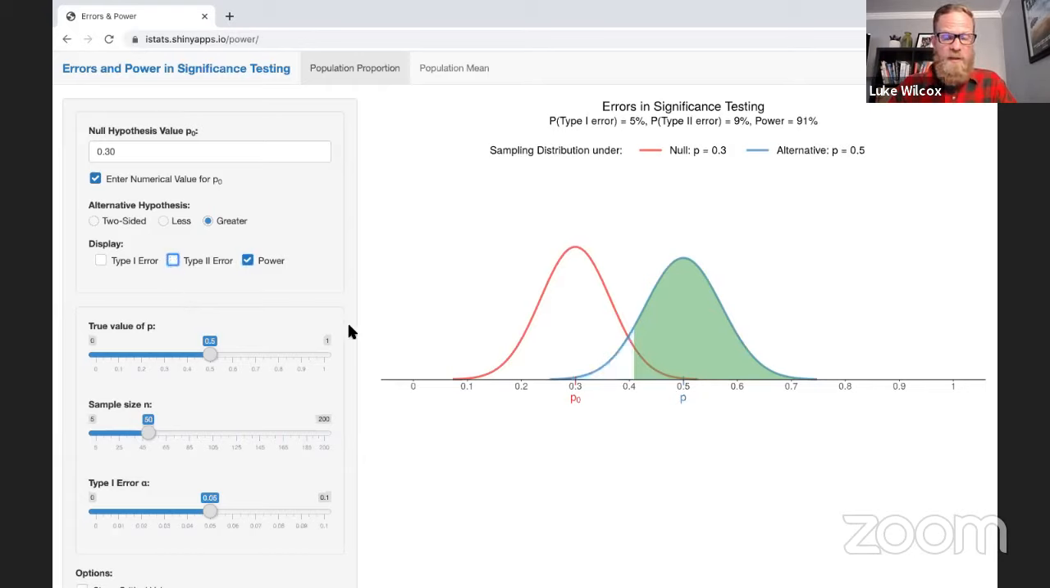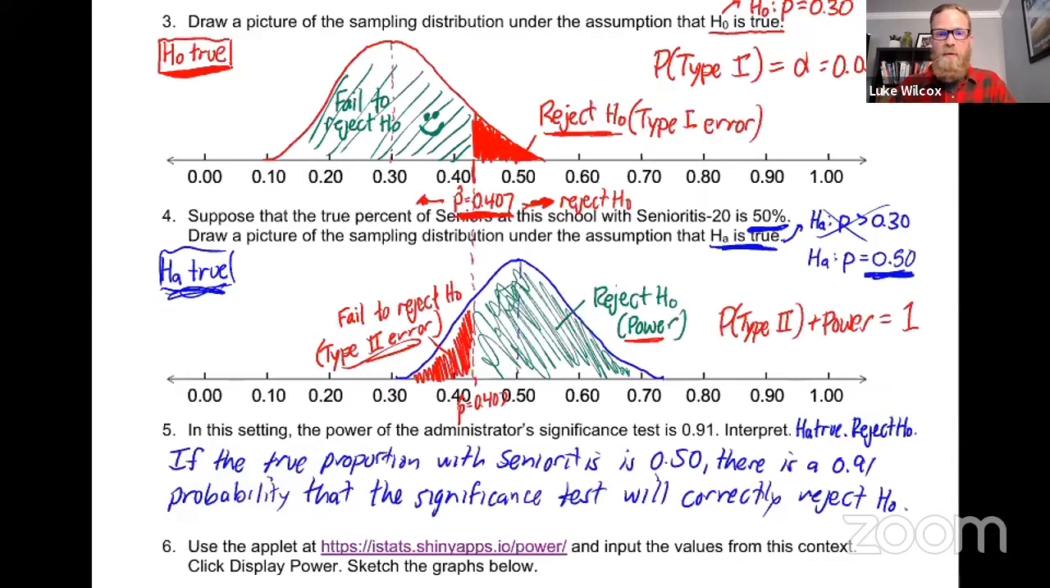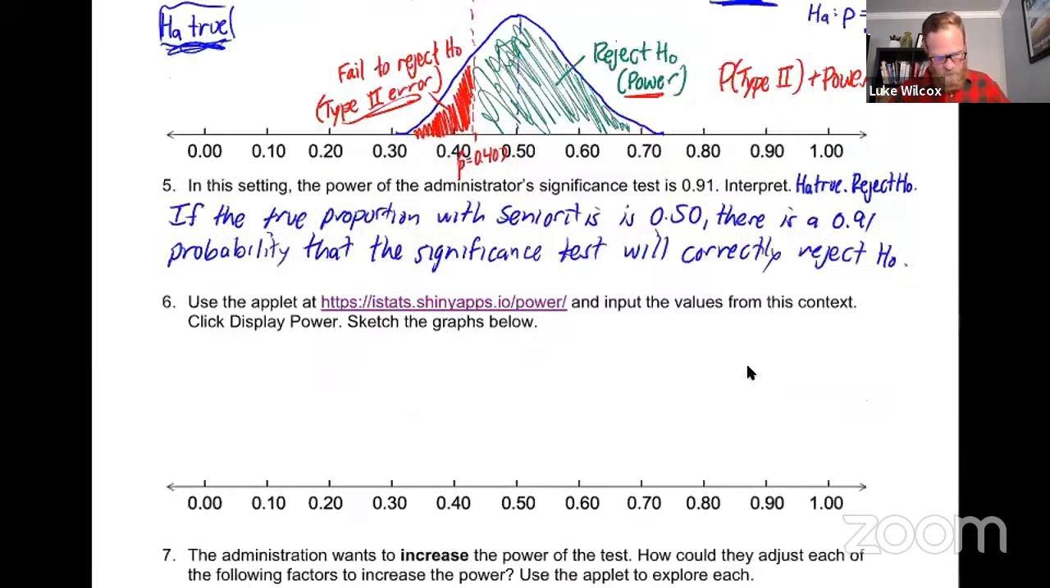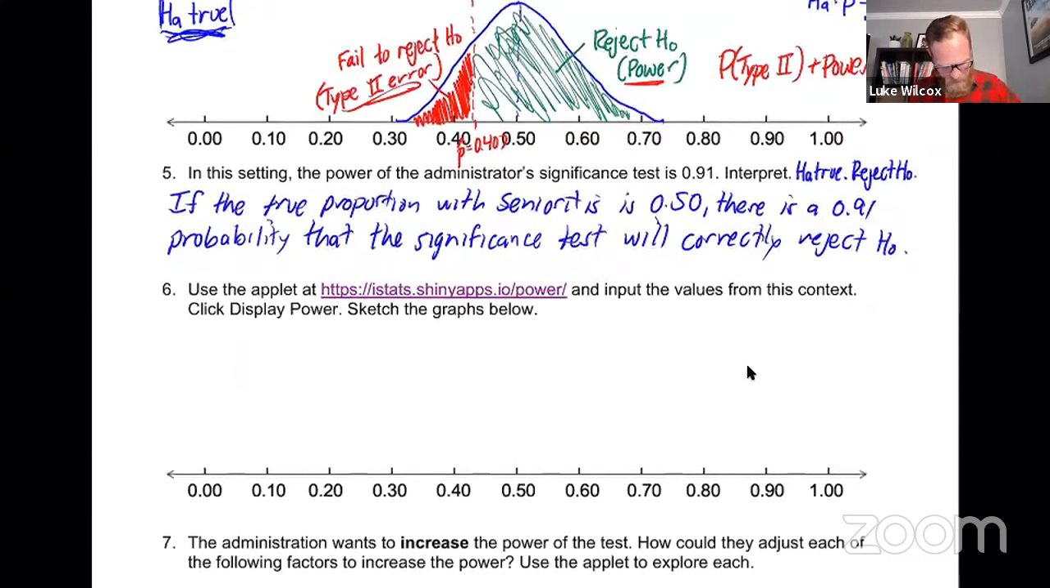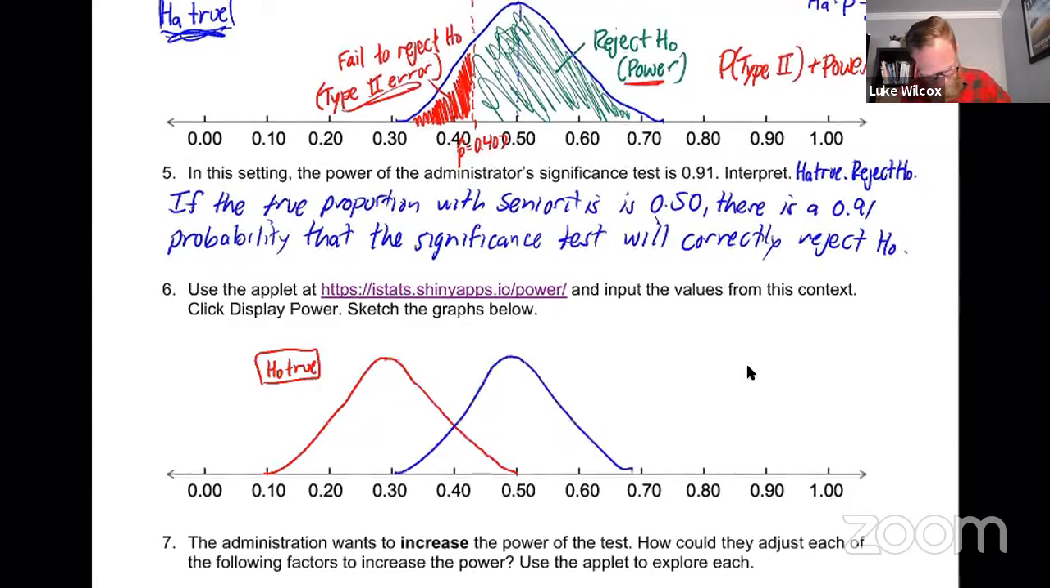Now, I'd like to focus in on this idea of power for the last part of the activity, and that means that we are going to focus in only on the region that is green in this picture here. So I think we should draw this into our notes here. And then let's talk about how we might be able to increase that power. So for our picture here, we're just going to take the two pictures that we have up above and we're going to drop them onto the same picture here. So the red distribution has a peak at 30%. That's where the null is true. And the blue distribution has a peak at 50%. And that's where the alternative hypothesis is true.